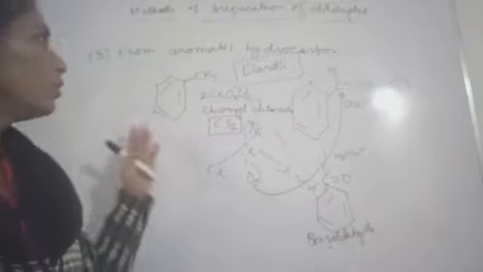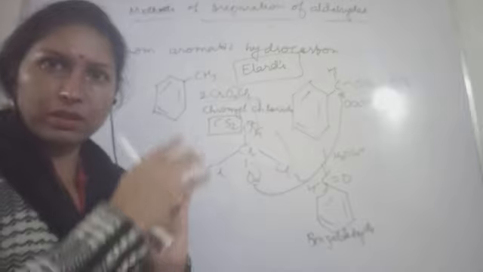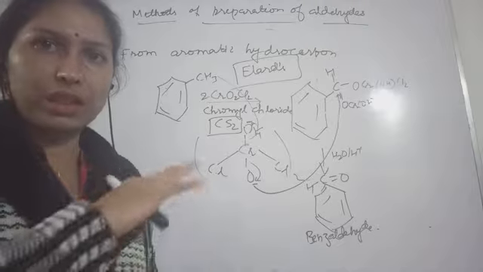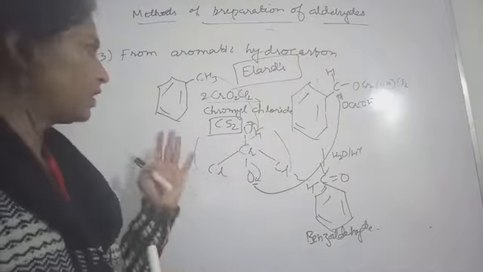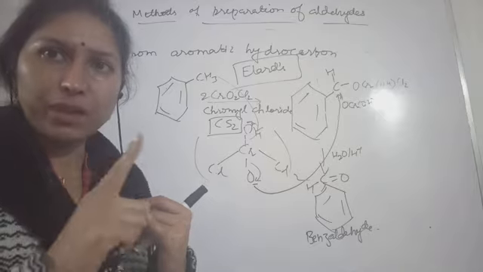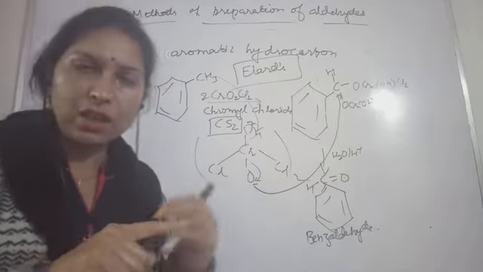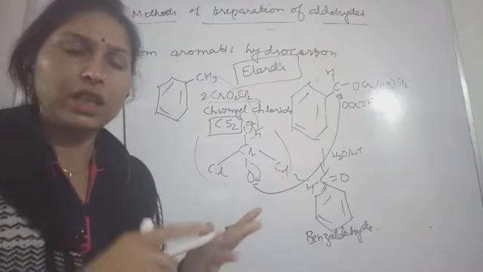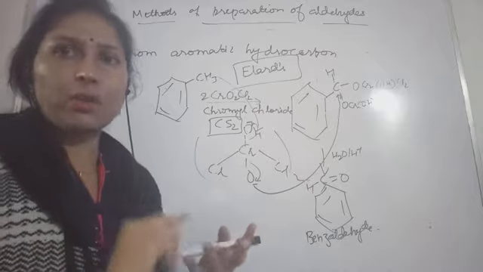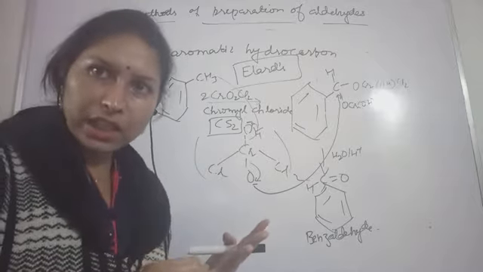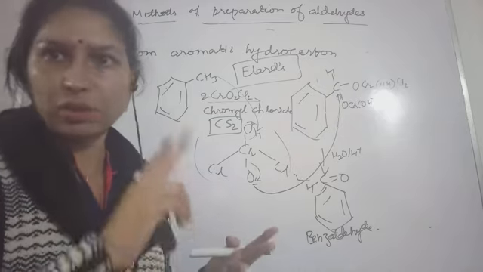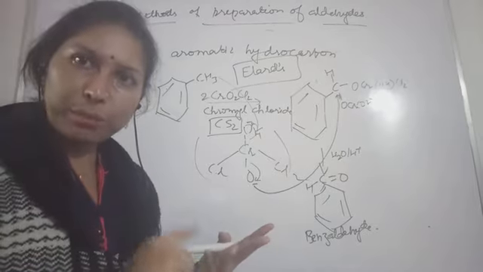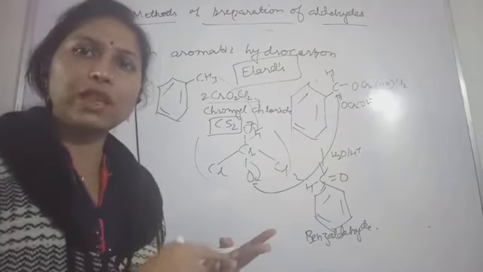So note down the first reaction, let's summarize all the things. Many times I will repeat this so that you won't have any problem in memorizing or learning these reactions. The first reaction we started with was the preparation of aldehydes. In the last video also I started the methods of preparation of aldehydes and ketones, from alcohols, by oxidation and by dehydrogenation. Two methods were there from alcohols, very easy. Then aldehydes from primary alcohol, and secondary alcohol was giving us ketones.